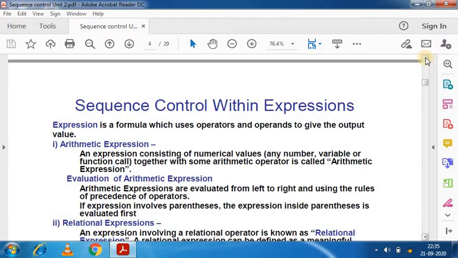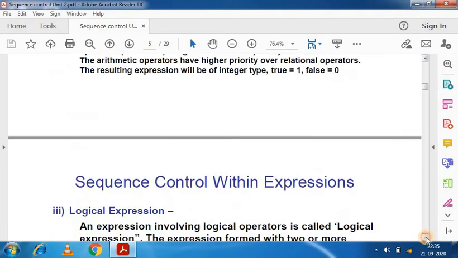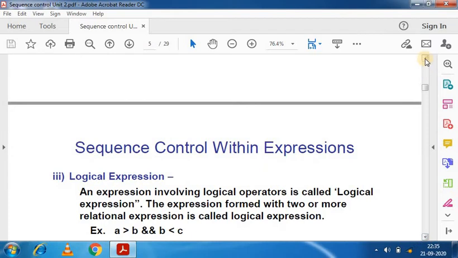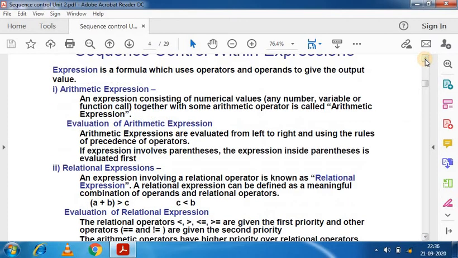Sequence control within expressions is divided into categories: arithmetic, relational, and logical expressions. When we talk about an arithmetic expression like 2 plus 3, that is an addition. All addition, subtraction, division, and multiplication expressions are arithmetic expressions.